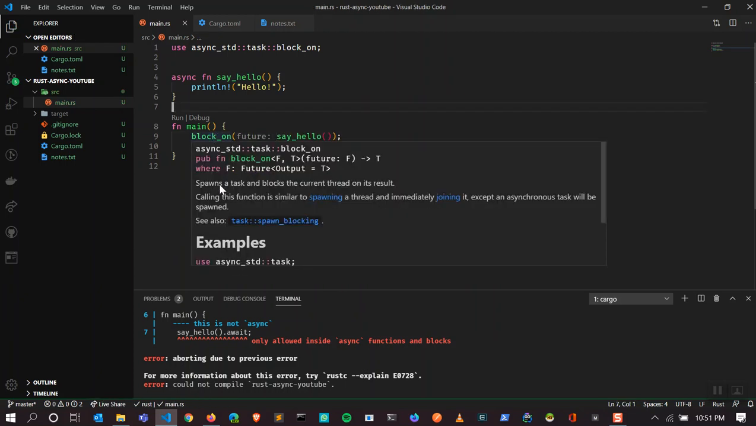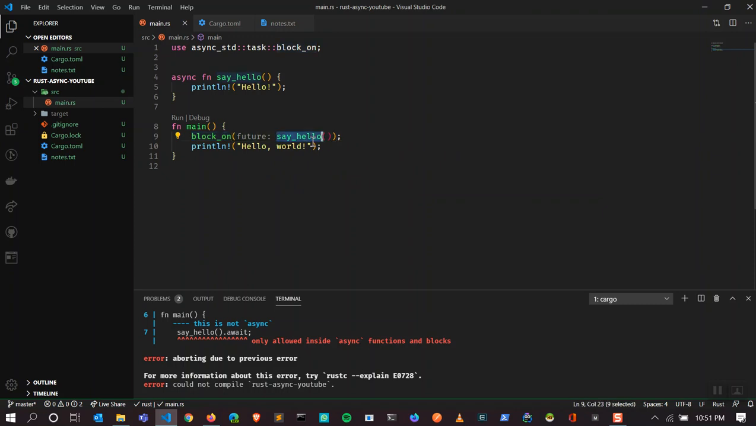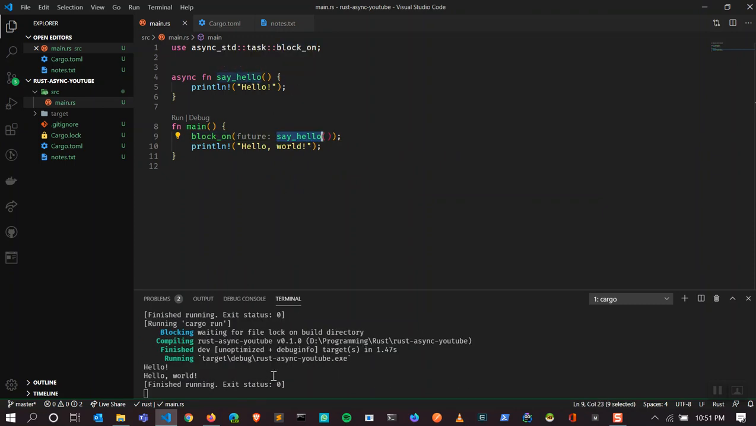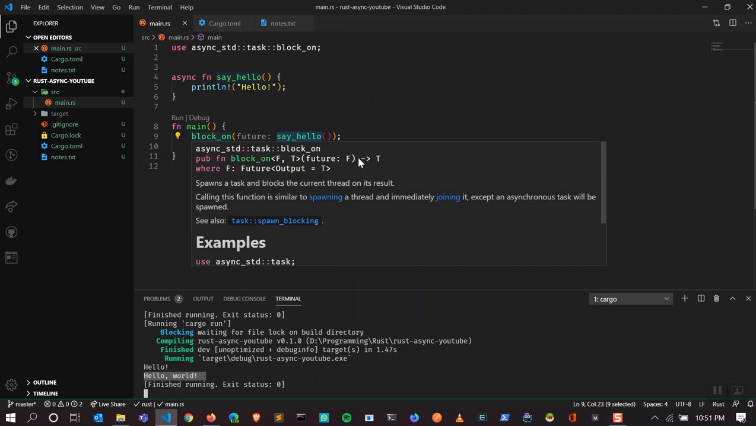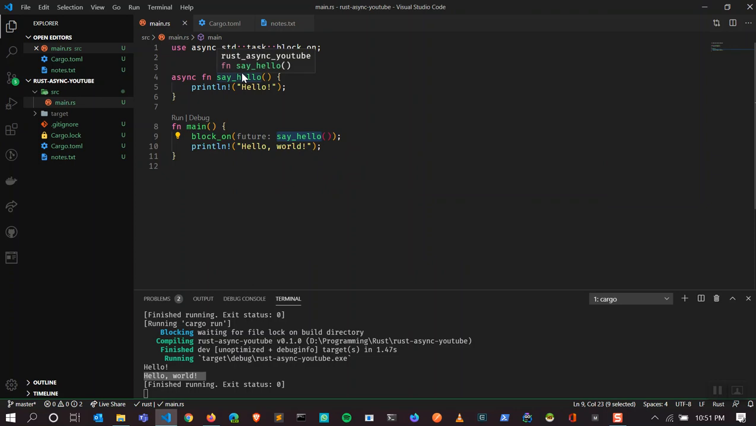Now block_on spawns a task and blocks the current thread on its result. So block_on will take an asynchronous function and it will wait until this function gets executed. Now if I see this result, I can see main and hello world. So block_on takes a future and returns a T. It's a generic function. Since our function doesn't return anything, we're not reading anything from it.